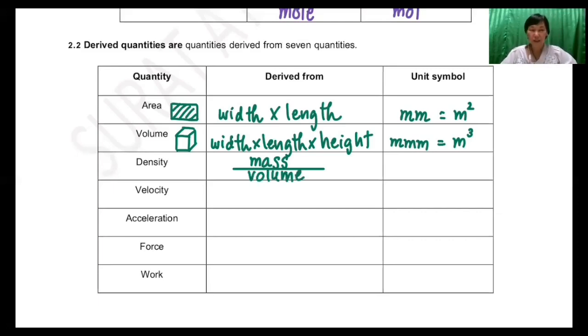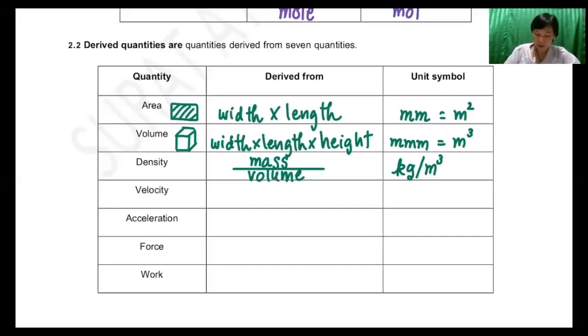The unit of mass is kilogram, and we divide by volume, so the unit of density is unit of mass slash unit of volume, which is kilogram per meter cube.